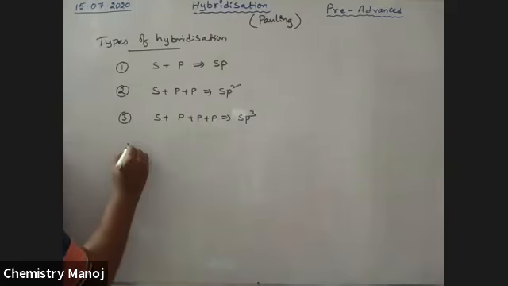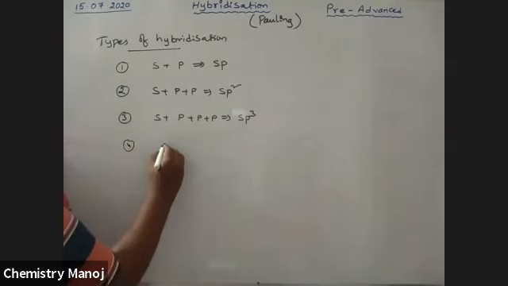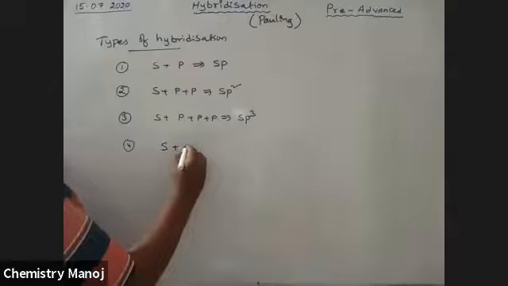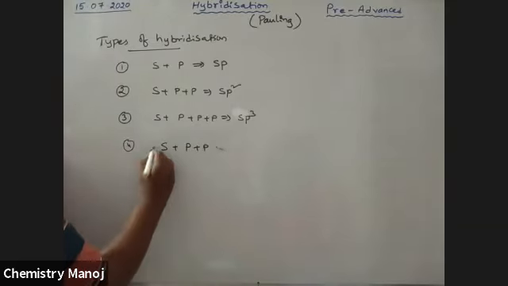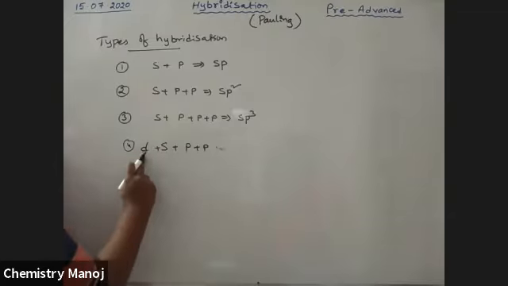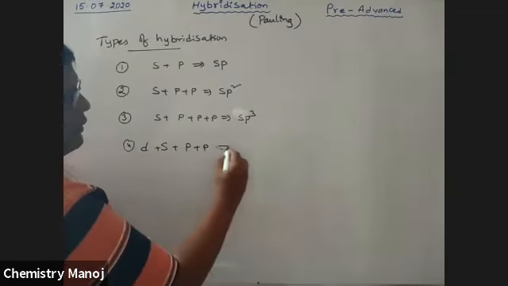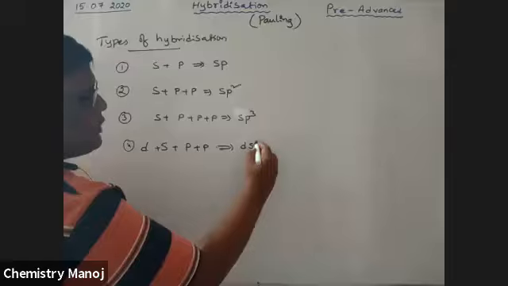Next, fourth one: mixing of one s orbital, two p orbitals, and one d orbital. One d orbital, one s orbital, and two p orbitals is called dsp2 hybridization.